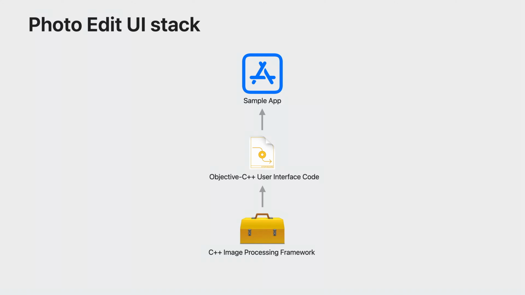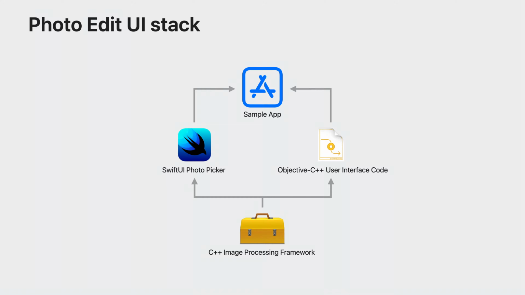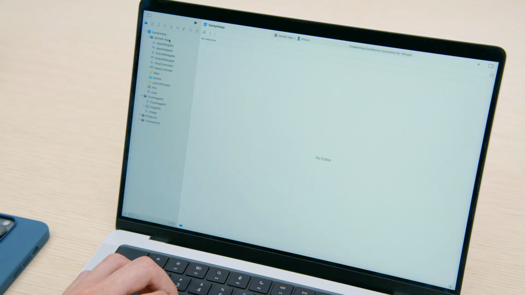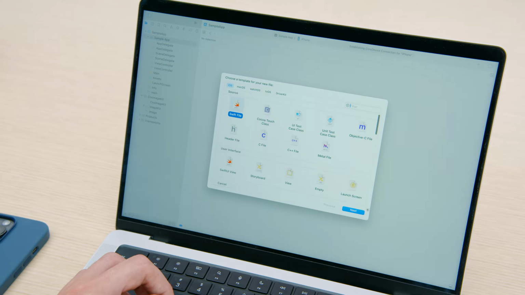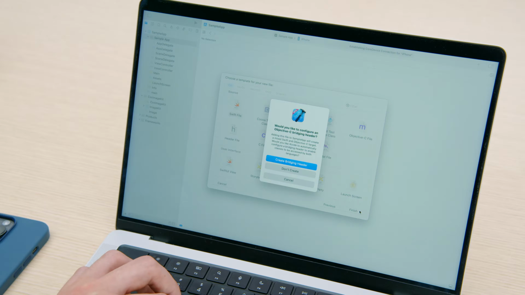Now, I want users of my app to be able to pick a few photos from their camera roll to edit. I heard SwiftUI has a new photo picker view that makes this easy, so I'd like to start adopting Swift in my app. Luckily, starting with Xcode 15, I can easily adopt Swift in my Objective-C++ codebase and still have access to all my C++ APIs. So let's get started by adding a Swift file to the project. Because I'm using a C++ framework, Xcode will import my C++ APIs automatically, so I don't need a bridging header.